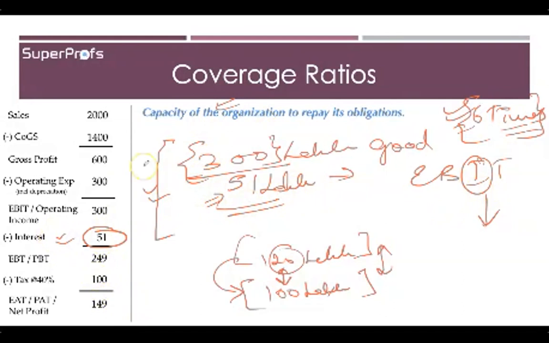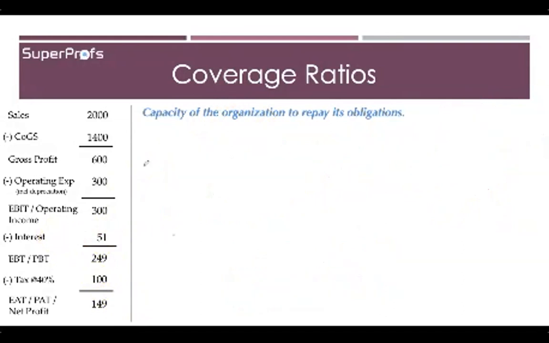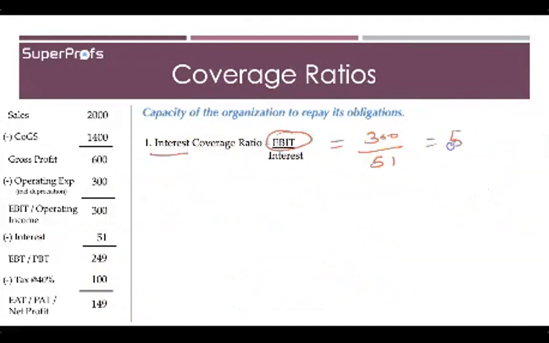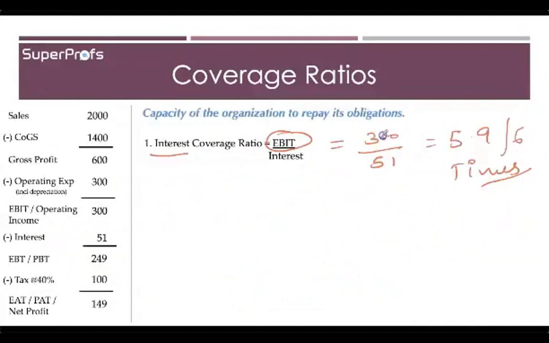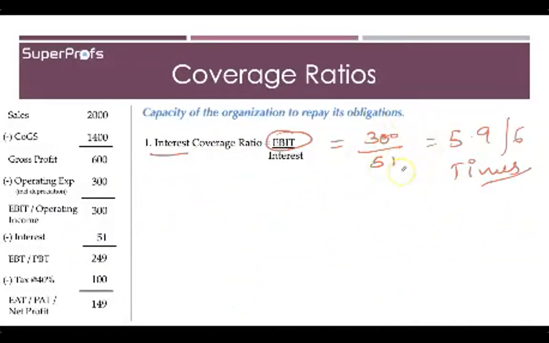So how we write this is interest coverage ratio, because you have to pay the interest from the earning before interest and tax. So the interest coverage ratio becomes EBIT upon interest, which is equal to 300 lakh upon 51 lakh, which is approximately 5.9, or you can say 6 times. Okay, I hope this is clear.